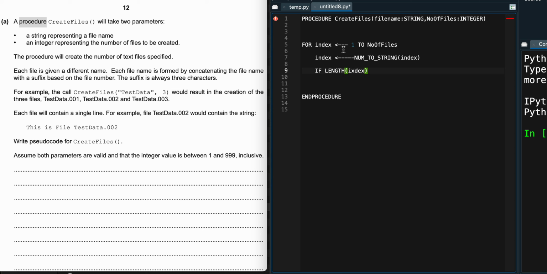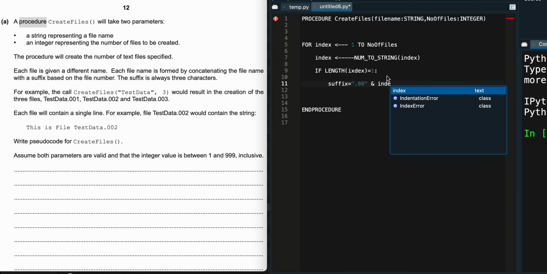So if the length of index is equal to 1, which means that if we want to create a file that is probably from 1 to 9, if the length of that index is equal to 1, which means we're still in the single digits, we need to say our suffix, which is something that I'm going to be creating soon, is going to be equal to a string of ".00". Then we concatenate that with the value of my index, because my index is now a string, so I can actually do a concatenation for this.